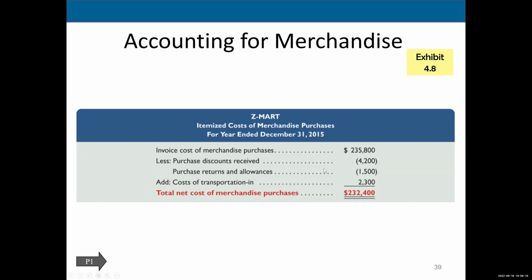And how about the purchase returns? Well, that totally makes sense, because if you returned it, you don't have that inventory. So you have to reduce the cost of the inventory, right? So that would be a reduction. Purchase returns and allowances would reduce the cost of the inventory. And like I was saying, any transportation cost to get your merchandise from the seller to your business, that's an inventoriable cost. So we're going to add that transportation cost to the cost of our merchandise.